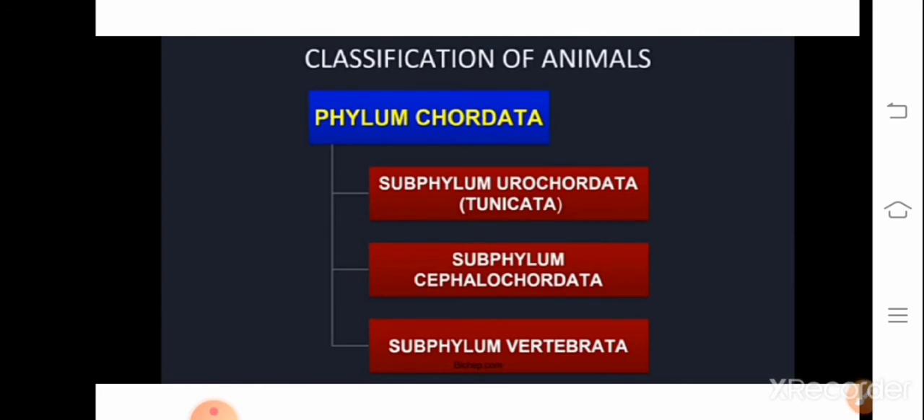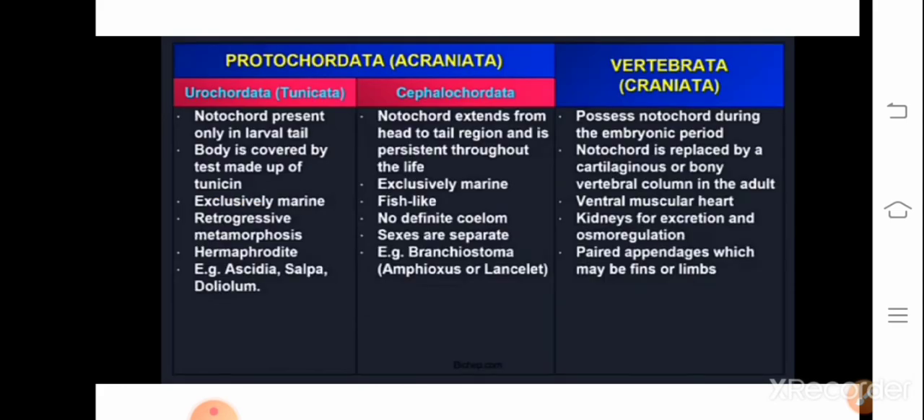So next let's discuss the classification of phylum chordata. Phylum chordata is divided into three subphylums. First one is subphylum Urochordata, subphylum Cephalochordata, and third one is subphylum Vertebrata. We human beings come under the third subphylum, that is subphylum Vertebrata. Okay, so we'll discuss one by one. Subphylum Urochordata and Cephalochordata are also referred to as Protochordata. So together they are called Protochordata.